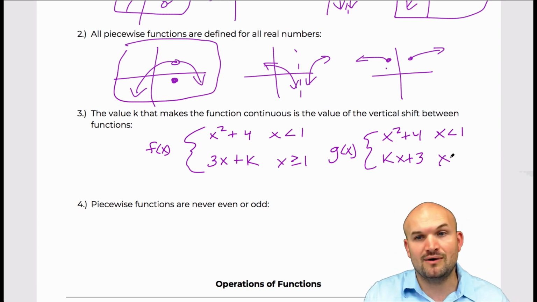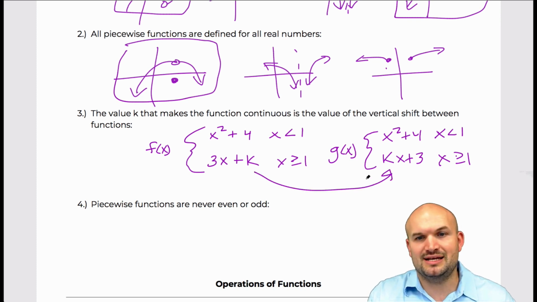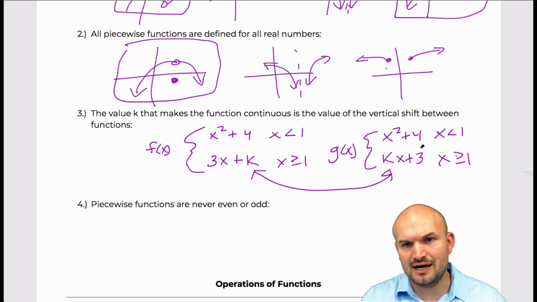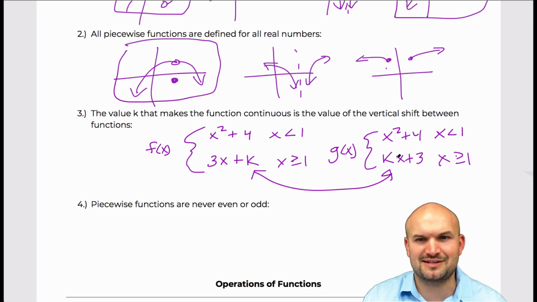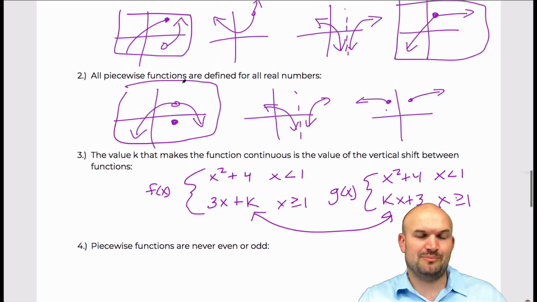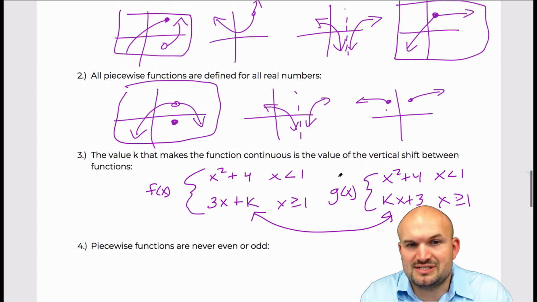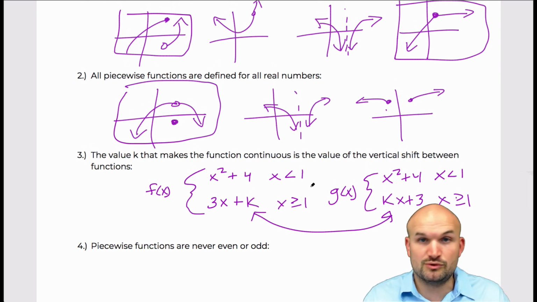for them to be continuous. Now, I did not check my work here, I just made these examples up. The important thing is that k does not always have to be the shift up and down. It can also be in different portions of the equation. But again, the idea is still the same. You're going to set the two equations equal to each other, plug in the value of your domain restriction for x, and then